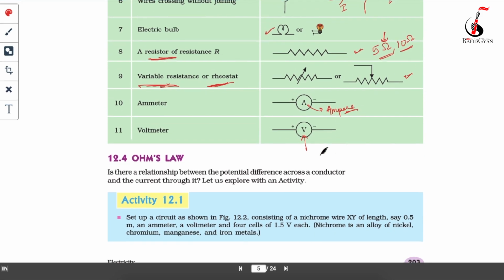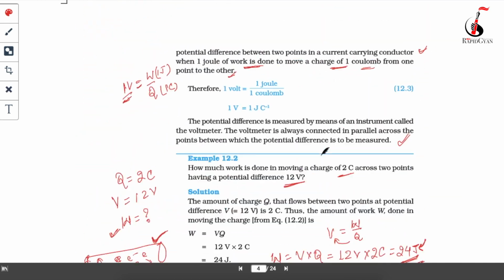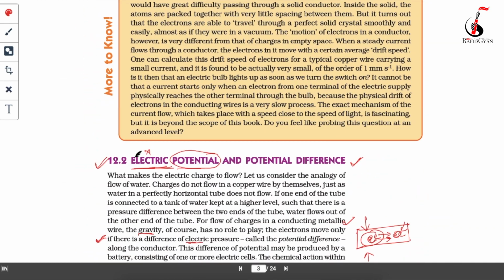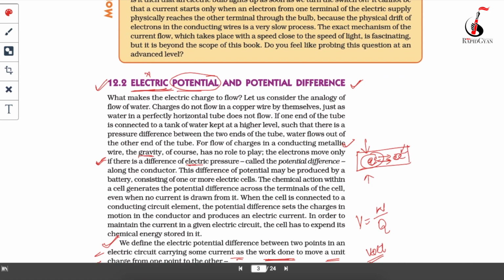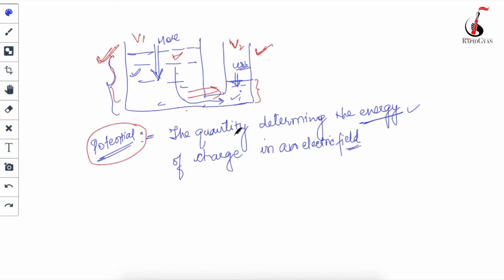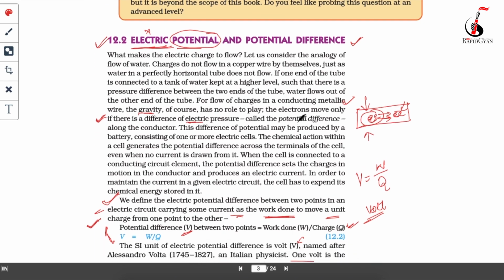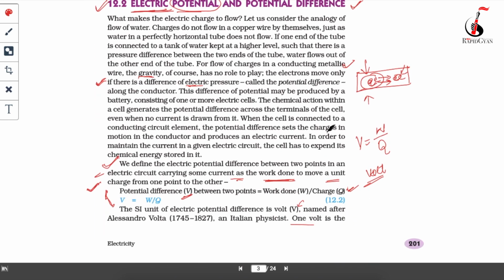So what have we covered till now? We have covered electric potential, and I have told you the definition: the quantity determining the energy of a charge in an electric field is called electric potential. Then the potential difference is the amount of work done to move a unit charge from one point to another point.